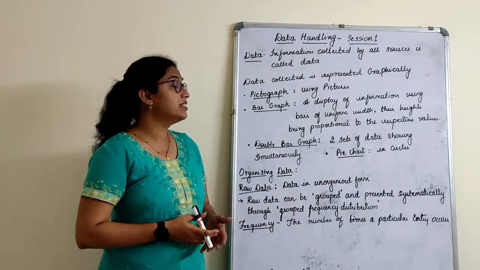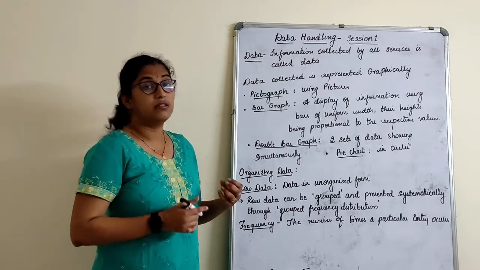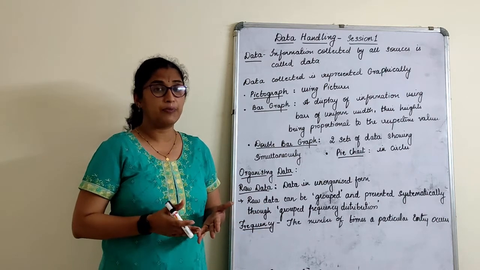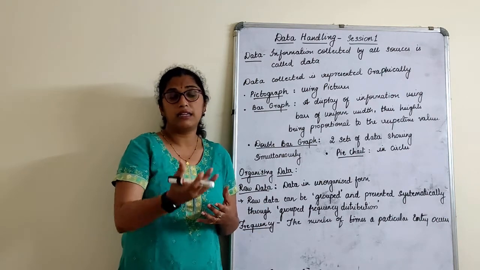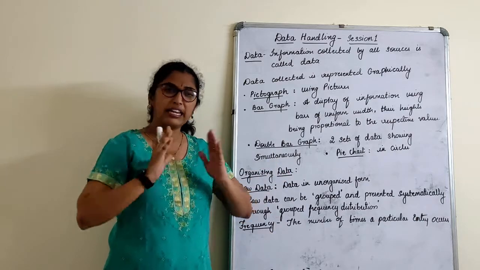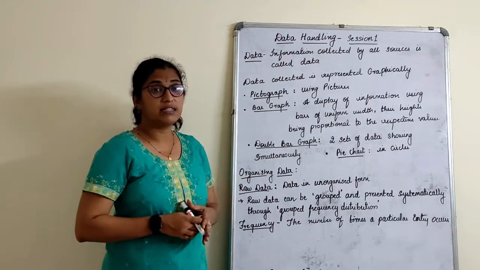So what is data? Data is information collected from all sources. The information collected through all different sources is called data. That can be data collected from the school, colleges, the park, or anywhere. Whatever source of information we collect is called data.